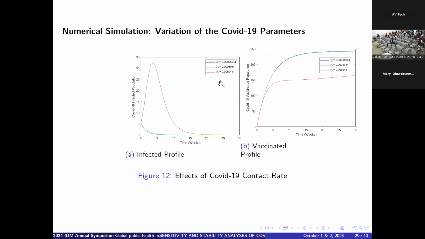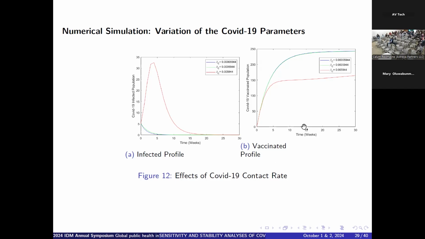If the contact rate is very small, the number of people infected with the disease will be very low. That states that bringing the contact rate to a very low value will mean that a very small number of people will be infected, and over a short period of time, in 5 weeks, people might no longer be infected with that disease based on this value used.